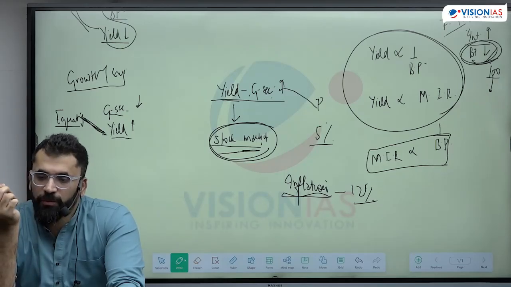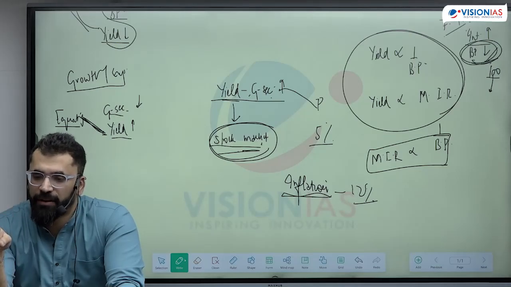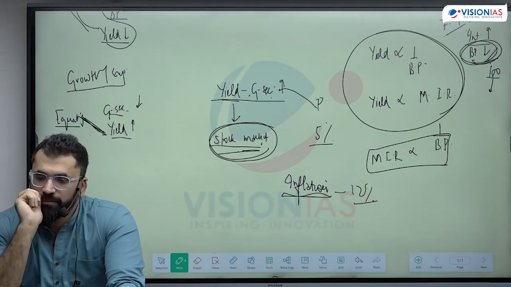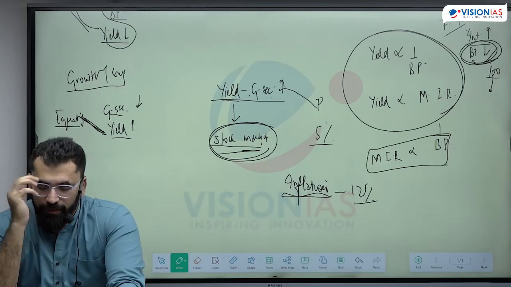The return on the bond depends on, in bracket write down yield, return on bond bracket yield. This is called yield. The return on the bond depends on the coupon rate and the bond price.